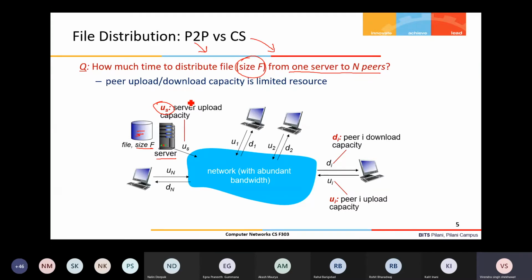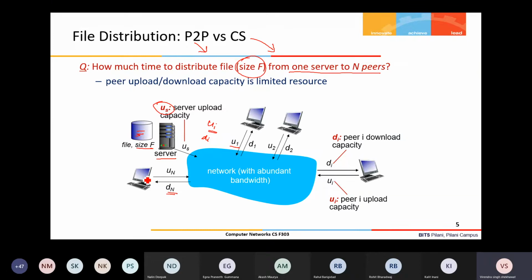This is some kbps or Mbps, depending upon how much bandwidth is there. Then each peer has upload and download capacity, right? The upload capacity is given by U, so U_i means the ith peer's upload capacity, and D_i means the ith peer's download capacity, right? So in total N peers are there.